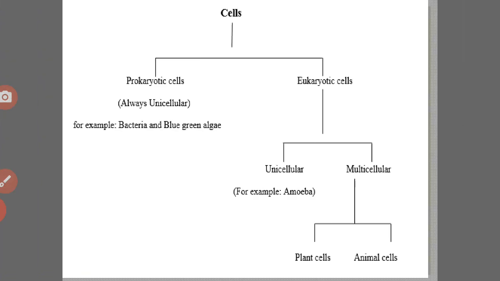Here we divide cells into two types: prokaryotic cells and eukaryotic cells. Prokaryotic cells are unicellular, for example bacteria and blue-green algae. While eukaryotic cells can be unicellular or multicellular. Among unicellular ones, amoeba is a unicellular organism, while plant cells and animal cells are multicellular organisms.